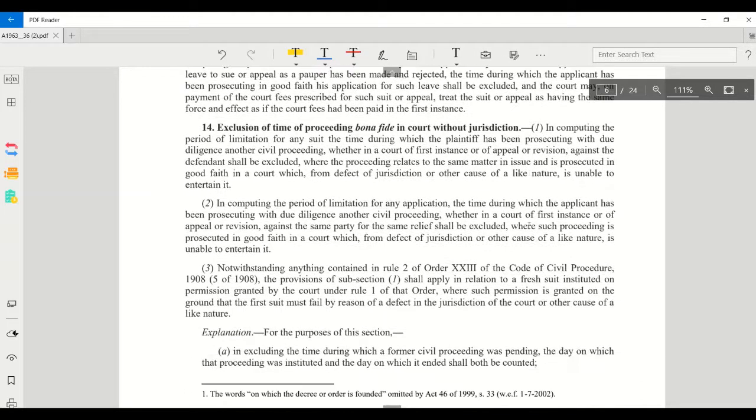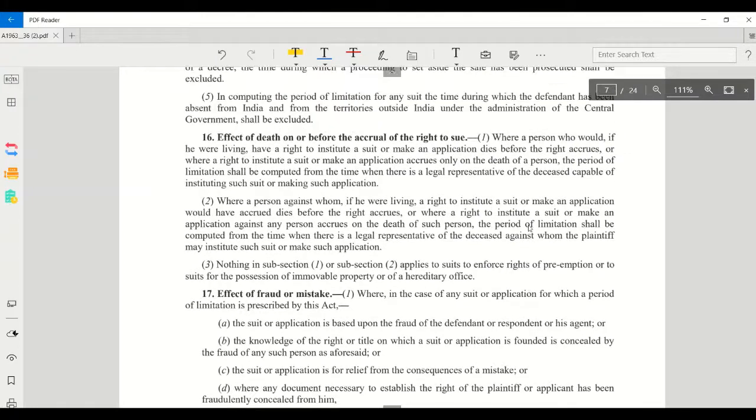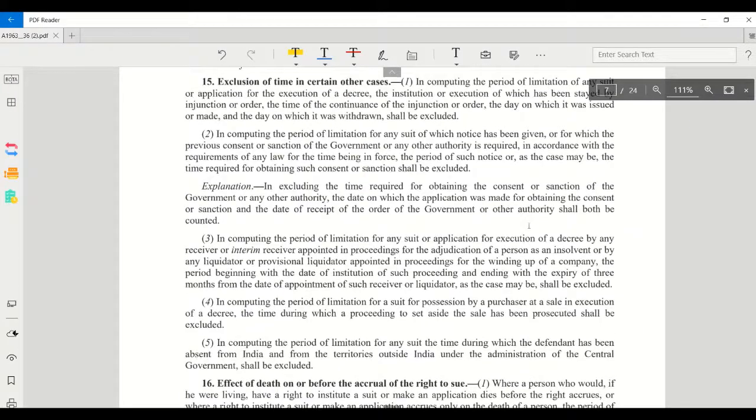Next, section 15, exclusion of time in certain other cases. For example, in computing the period of limitation, if the suit has been stayed, or in case of injunction, the time during which the injunction order continued can be excluded. Also, in certain cases a notice should be given. In those cases, the period of notice, until the government has received the notice, can be excluded.